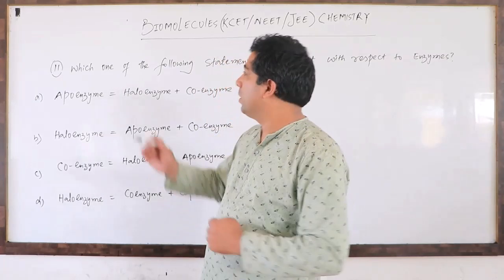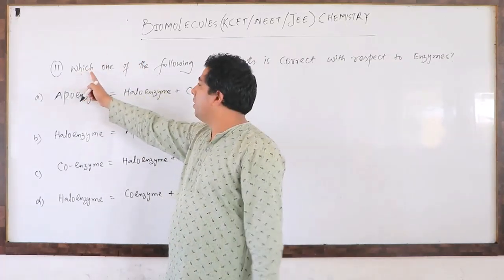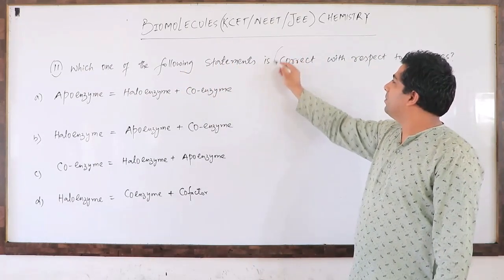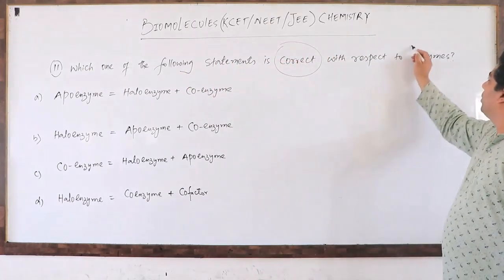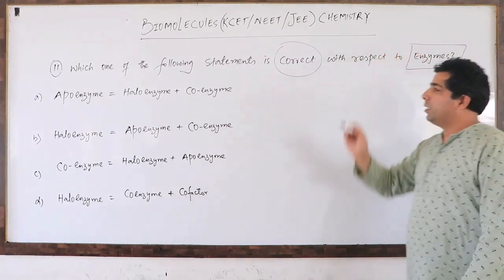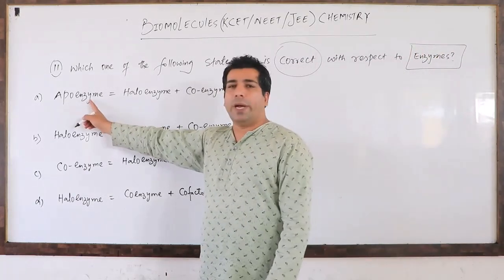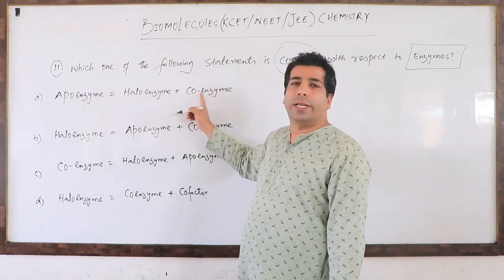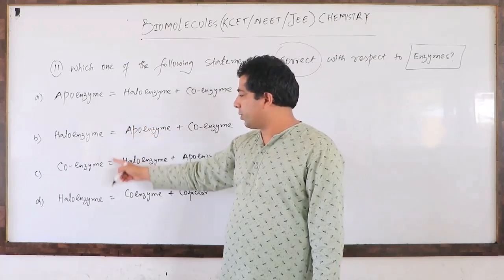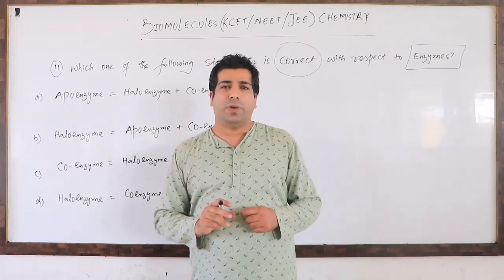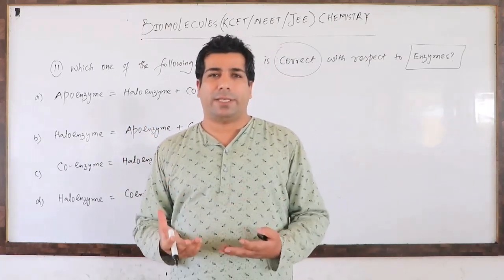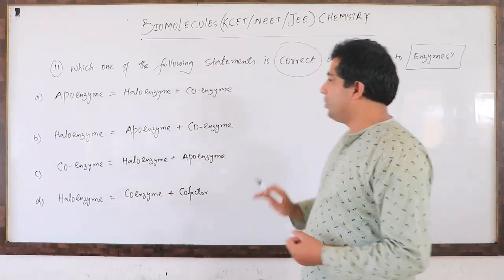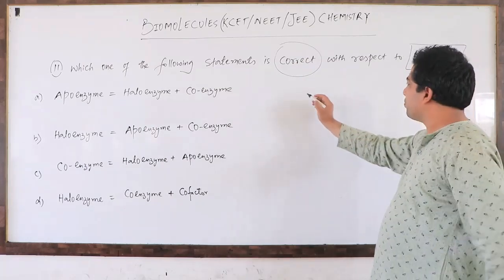Have a look. Question number 11: which one of the following statements is correct with respect to enzymes? The first option is apoenzyme gives holoenzyme plus coenzyme. These are the statements you have right here, and you have to find out which one is correct. Before looking at these options, let us understand some logic here.